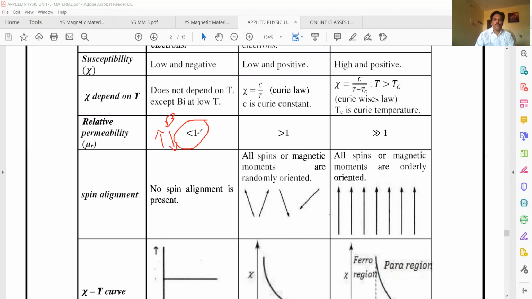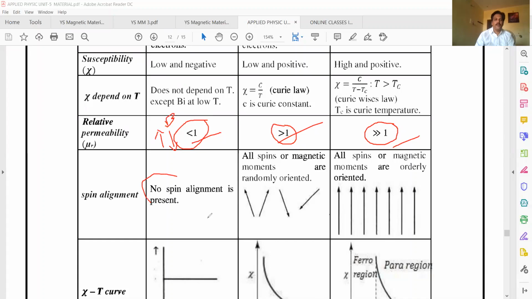For paramagnetic, it allows lines of force, greater than 1. For ferromagnetic, it allows even more lines of force to pass through it, so it is greater than 1.